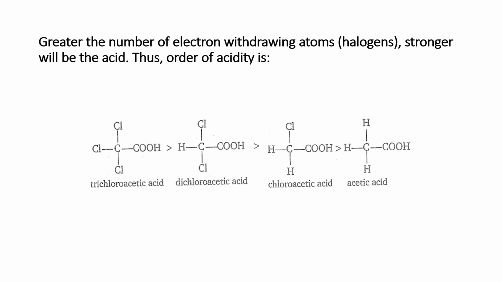The greater the number of electron withdrawing atoms, the stronger will be the acid. Thus, the order of acidity is: trichloroacetic acid is more acidic than dichloroacetic acid, which is more acidic than chloroacetic acid, which is more acidic than acetic acid.